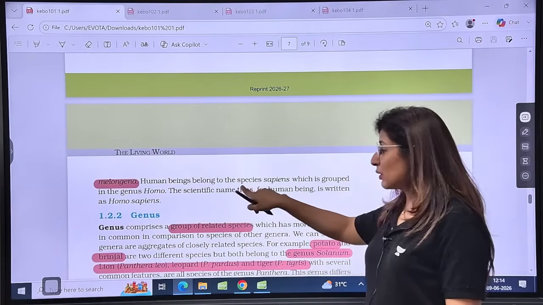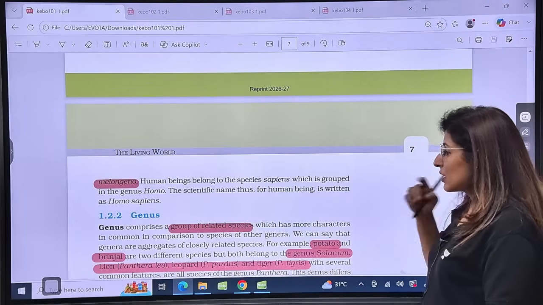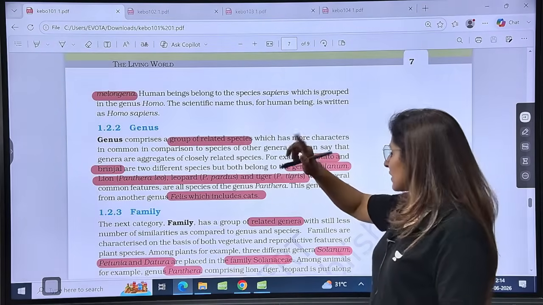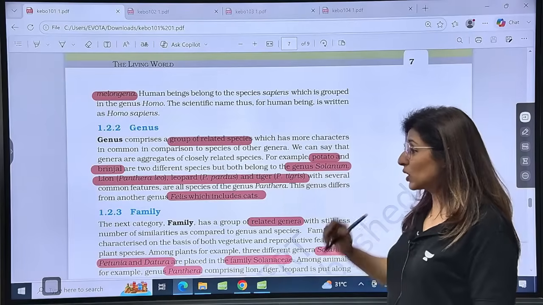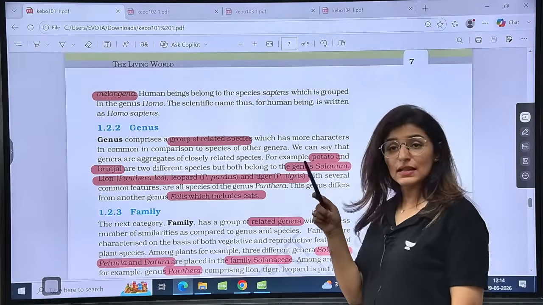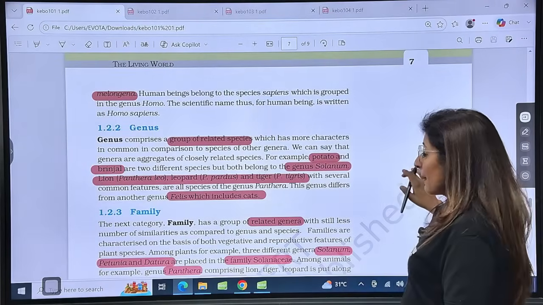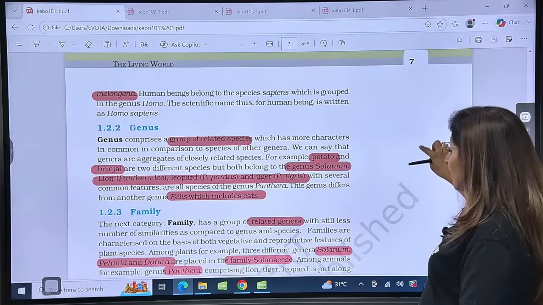Now, human beings belong to the genus Homo and our species is sapiens, right? So, we write it as Homo sapiens. Genus is a group of related species. Potato and brinjal are different species but the same genus, that is Solanum. Leo, pardus is leopard, and tigris is tiger. But they have a common genus, that is Panthera. And then the genus of cat is Felis, right?